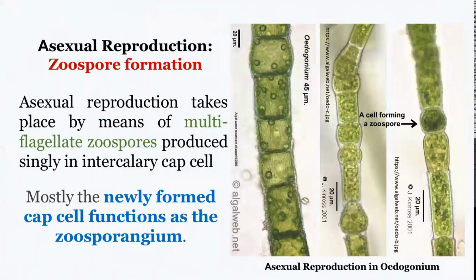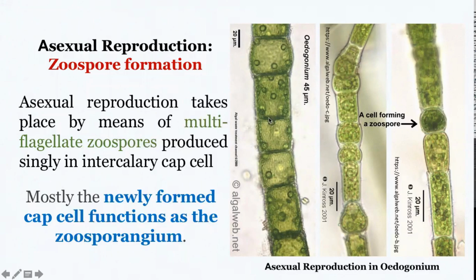Now let's discuss how asexual reproduction takes place in Oedogonium. Asexual reproduction takes place by a multiflagellated zoospore, and these zoospores are formed in some random intercalary cells. So normally, these cells are the places where the zoospore formation starts, and such cells which result in the formation of zoospores are known as the zoosporangium.